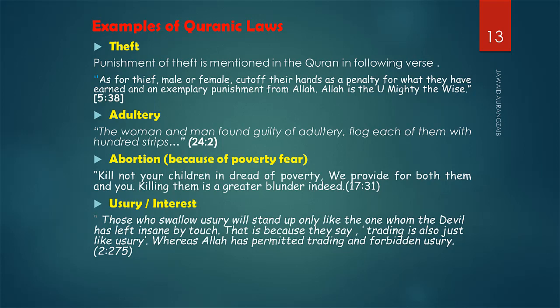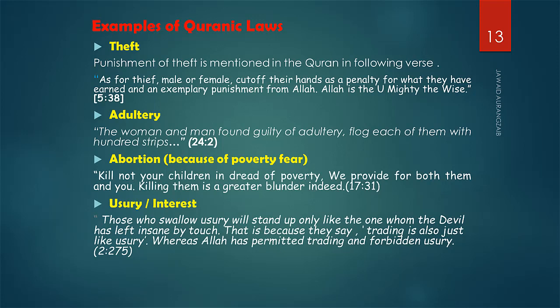Furthermore, about abortion, it is mentioned in the Quran that kill not your children in dread of poverty. We provide for both them and you. So it is mentioned that abortion is not allowed in Islam because of the fear of poverty. Furthermore, a law about usury or interest is mentioned in the Quran.